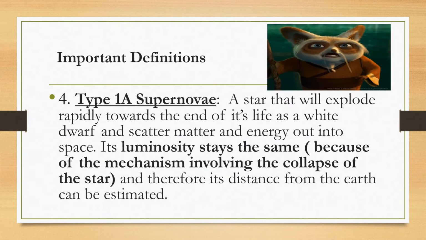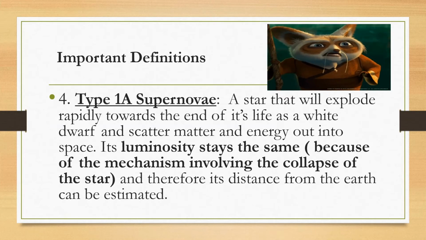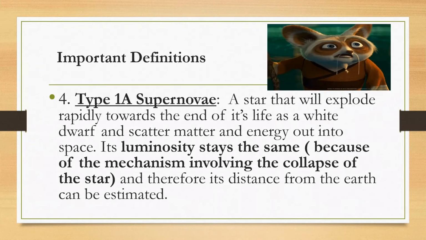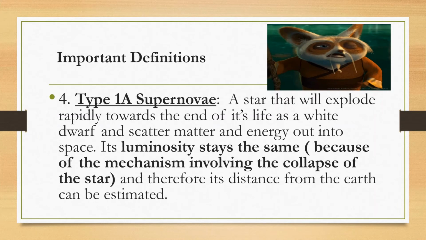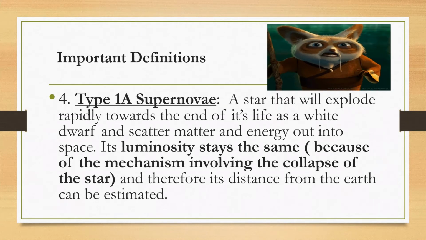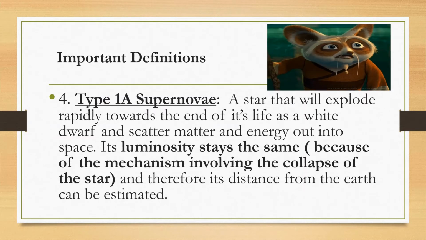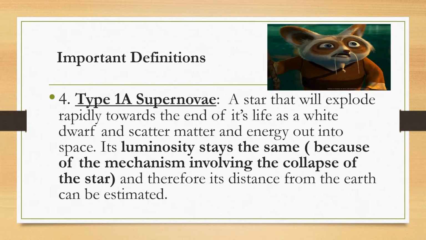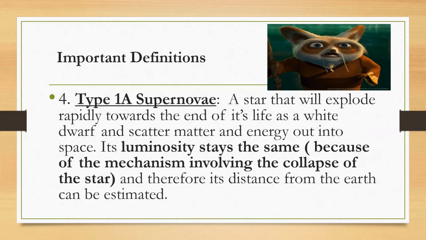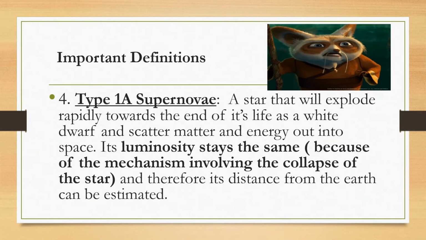The type 1a supernova is a star that is going to explode towards the end of its life. Remember, the type 1a supernova is a white dwarf, so when it explodes, it's going to scatter a lot of its matter and energy out into space. The luminosity of this star, however, stays the same.